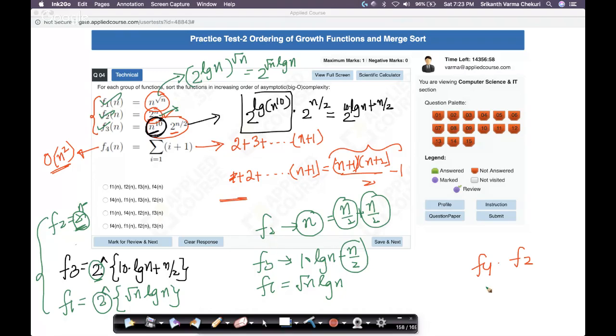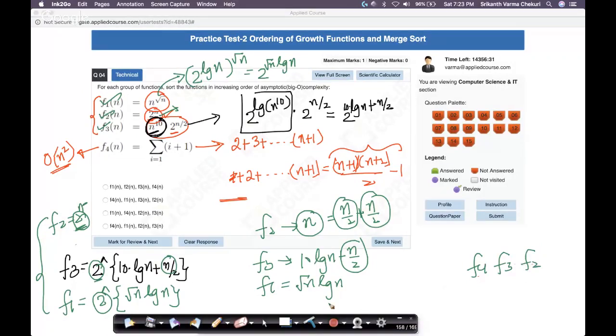So what do I have now? f2 grows faster than f3. And obviously, since f3 also has 2 power something in the exponent, and 2 power n is there, it grows faster than my f4. So I have this partial order right now: f4, f3, f2.